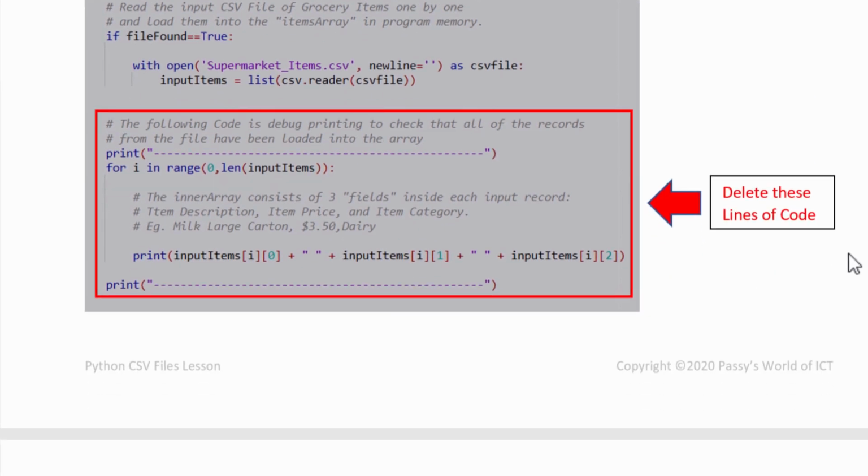And the following, then you need to delete these lines of code where we've got that debug printing out of all the items. Yeah, just delete all of that out because we don't need that big items list now. That was just a check to make sure that the items array was loaded. And I noticed there it's still got input items.